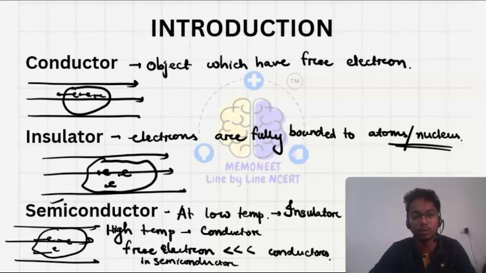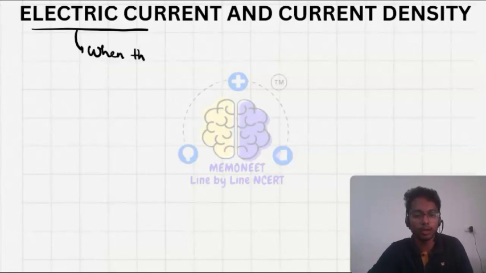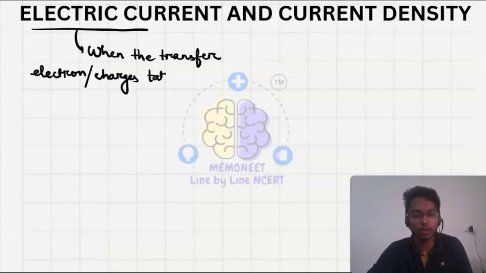And the conduction will occur. Then electric current and current density. Electric current, what do you mean by this? When the transfer of electrons or charges takes place through an area.